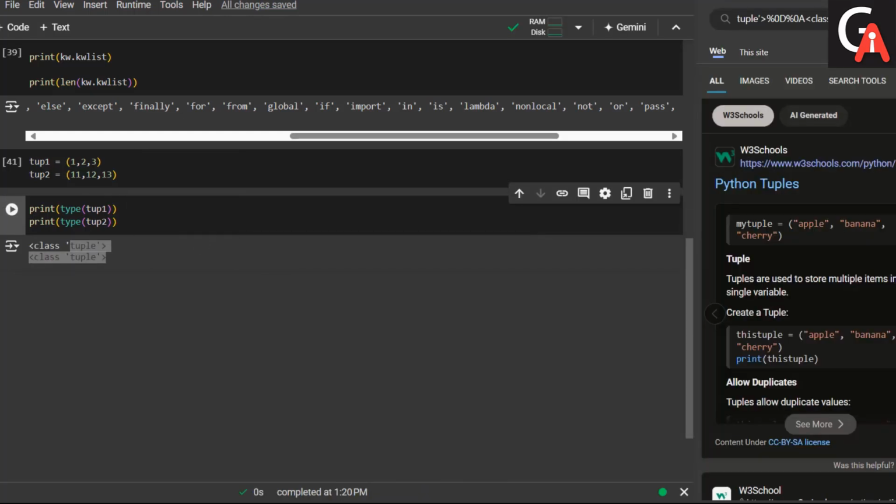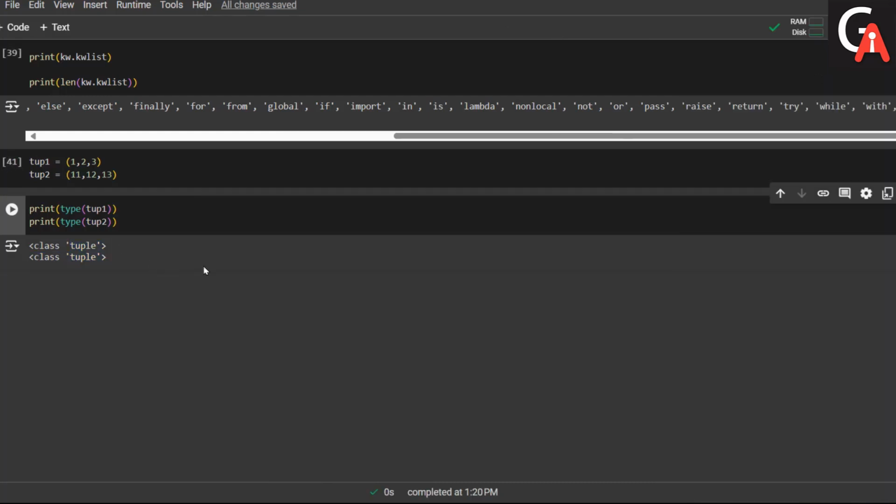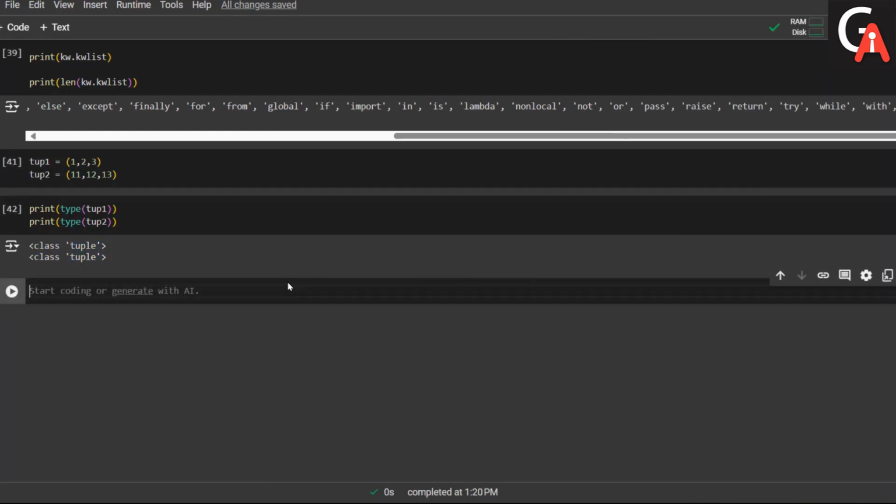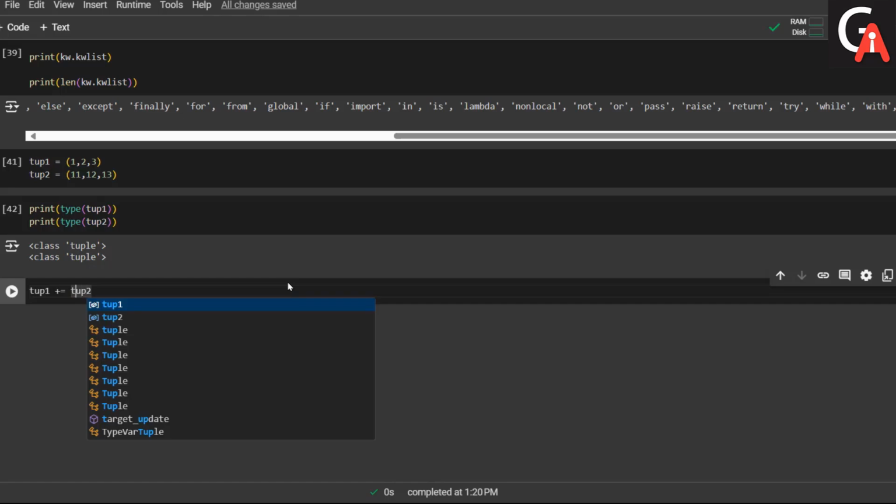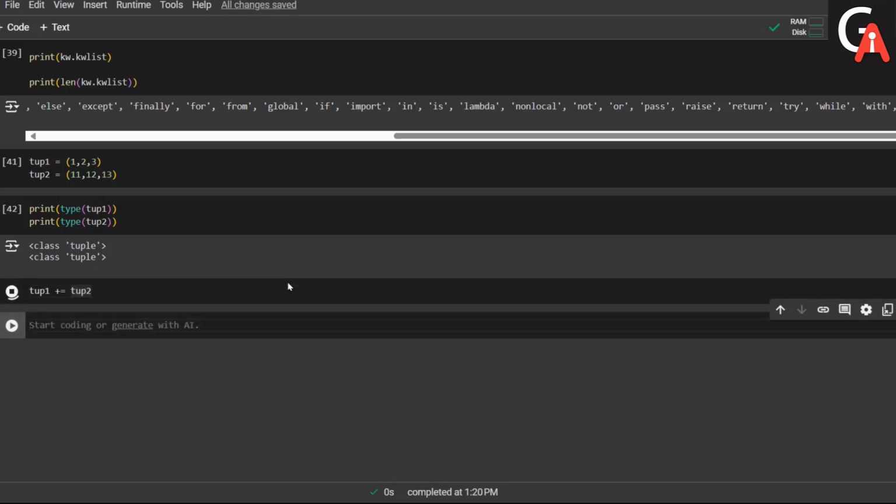So what I'm trying to do is take this kind of syntax: tup1 plus equals tup2. Tup1 plus equals tup2. Execute that. Let's see if I get an error. I'm not getting any error, right? I'm not getting any error. Let me print the tup1 here.